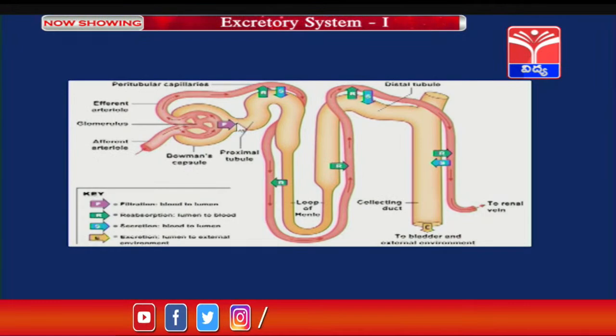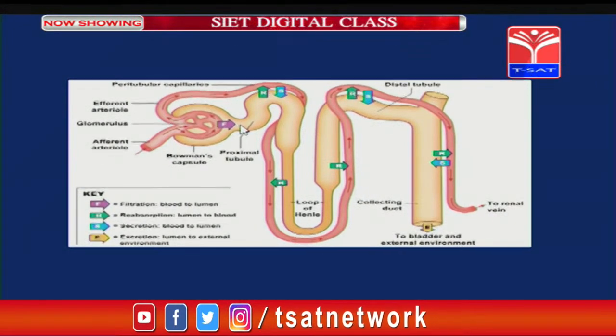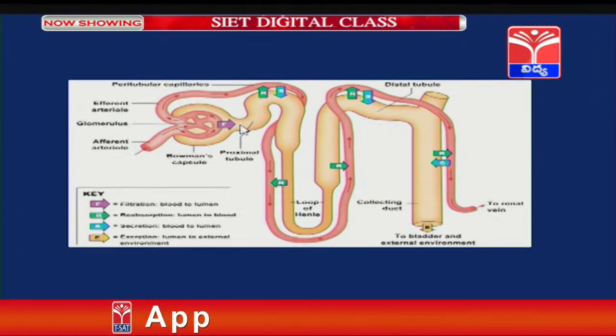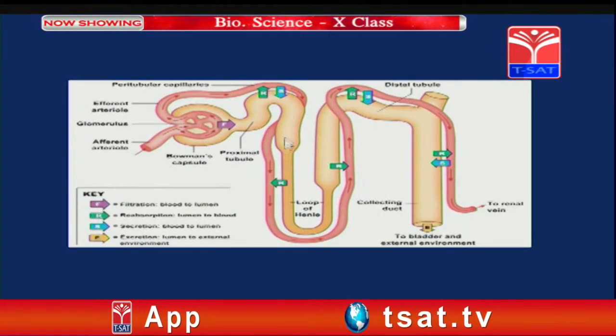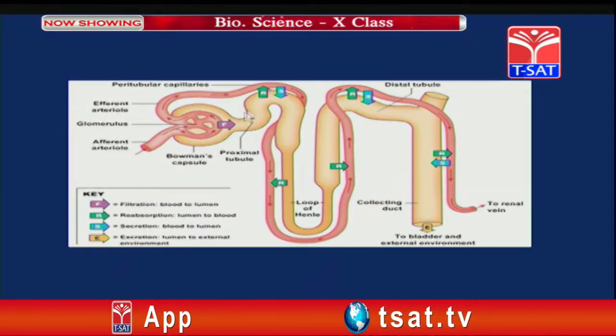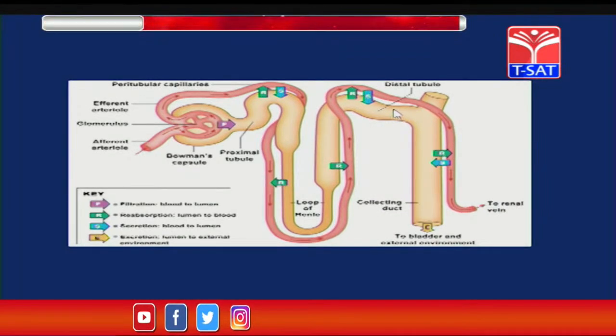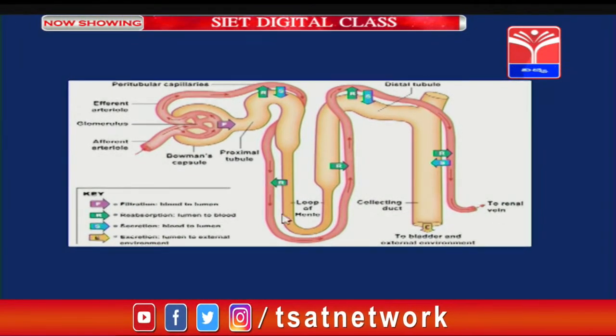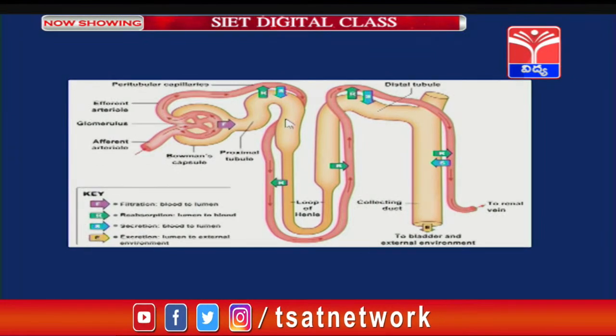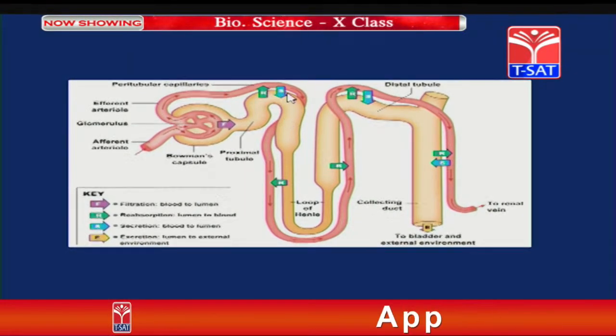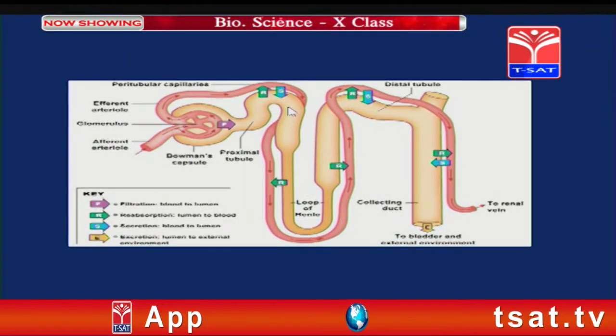This can also be called glomerular filtrate. Now, this primary urine passes down the renal tubule, and during its journey through the different parts of the renal tubule, it will undergo certain changes and certain mechanisms also take place in the formation of urine.